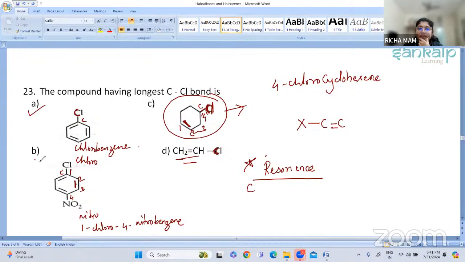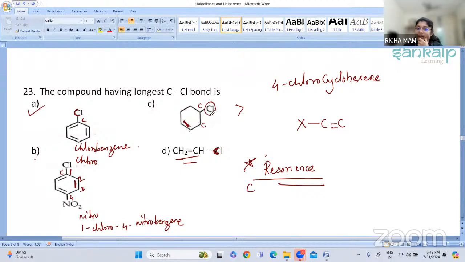In option A, option B, and option D, you can see there is a double bond formation between the C-Cl bond due to resonance. But in compound C, no resonance is taking place. Why? Because the double bond is far from the halogen group. You can see here your carbon and your halogen are very far from this double bond.